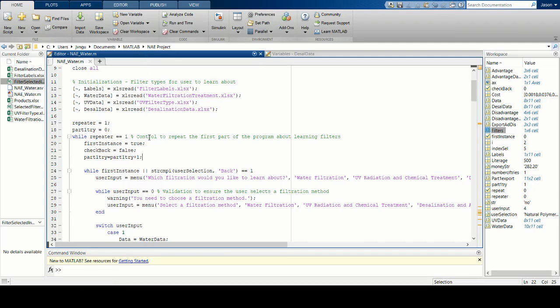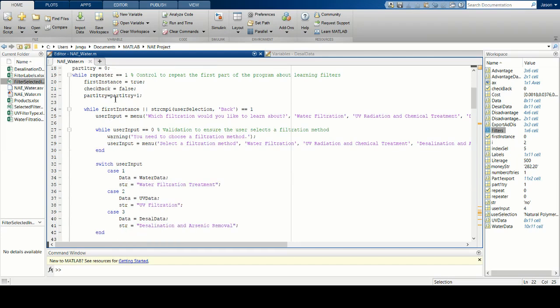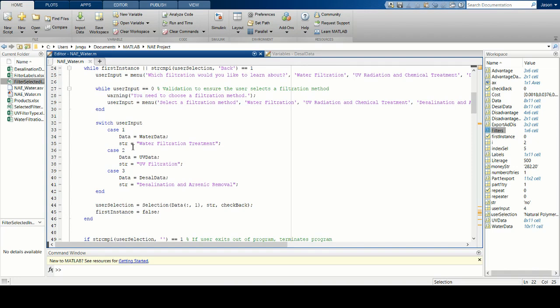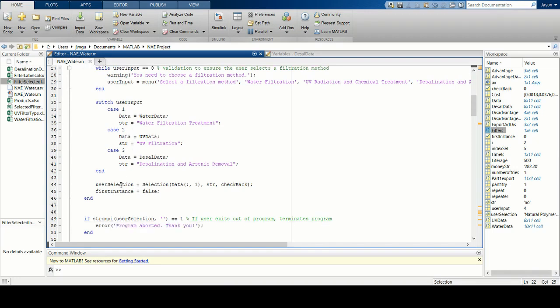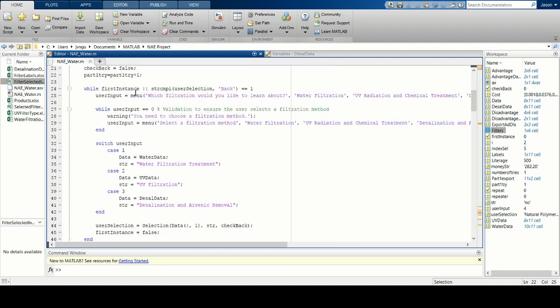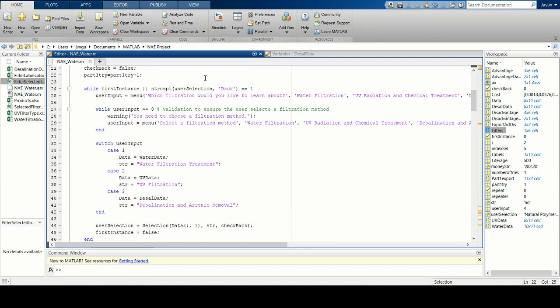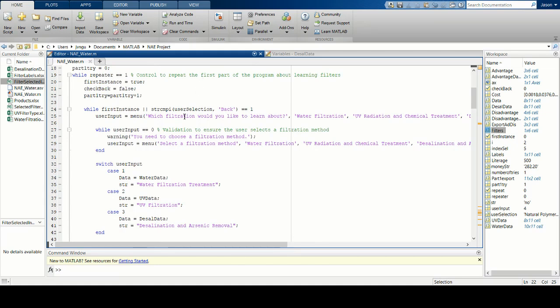The repeater variable enables the user to repeat and select another filter. Part 1 try allows us to display all of the filter data on a new Excel file, filter selected info. We use a switch statement to keep track of the filter name provided the user's input from the menu screen. We created a user input variable to data validate for the filtration method selection. This would then change the string variable displayed in the following output. If the user ever tries to exit out of the program, they will be prompted with a warning and asked for another attempt for submission.